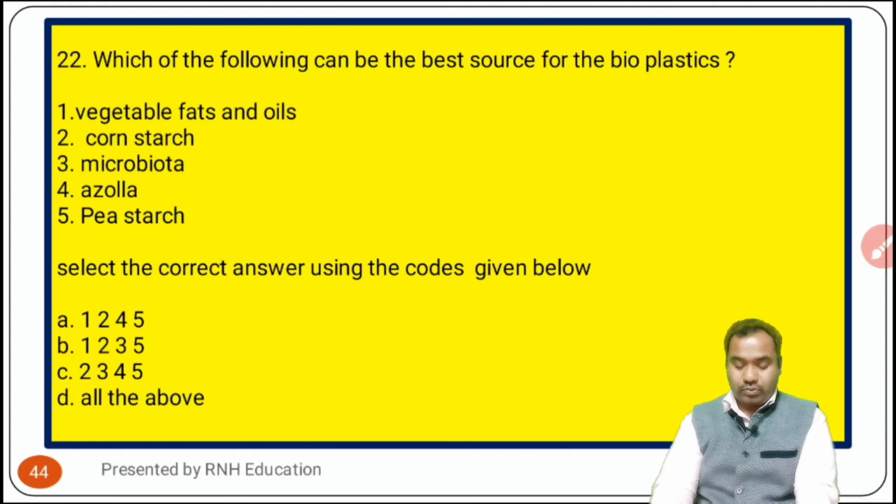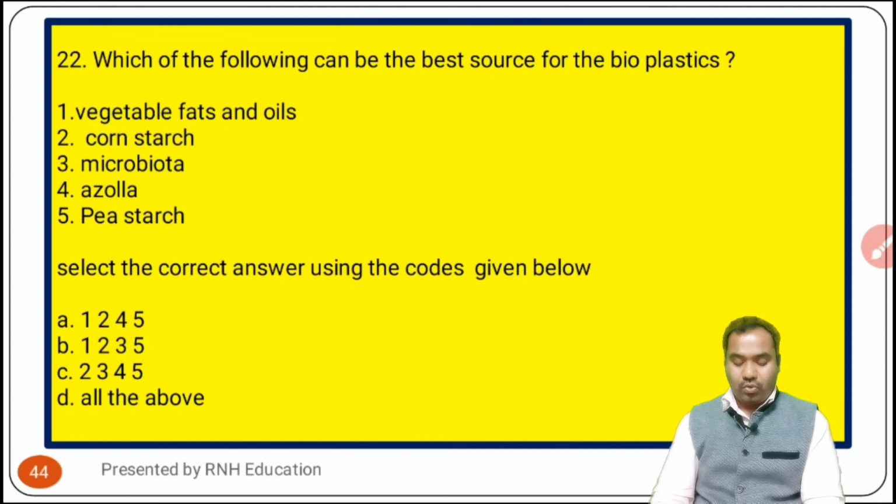Now I am going to the next question, that is question number 22. Which of the following can be the best source for the bioplastics? Options are 1 vegetables, fats and oils, 2 cornstarch, 3 microbiota, 4 azolla, and 5 pea starch. Select the correct answer using the codes given below.